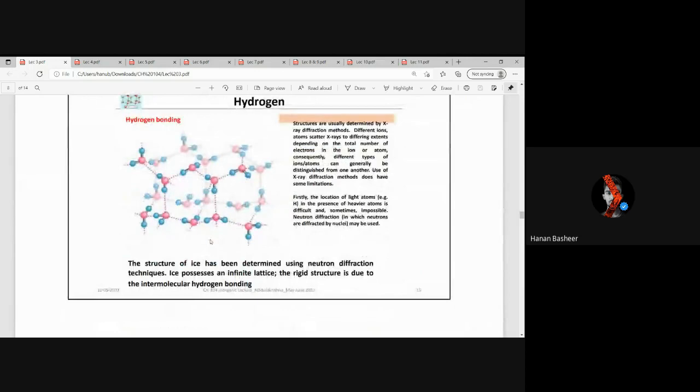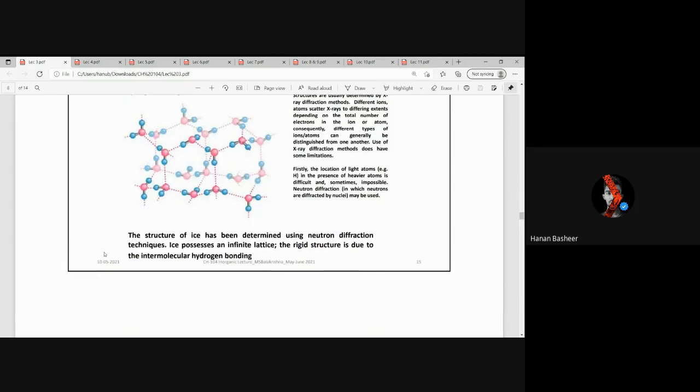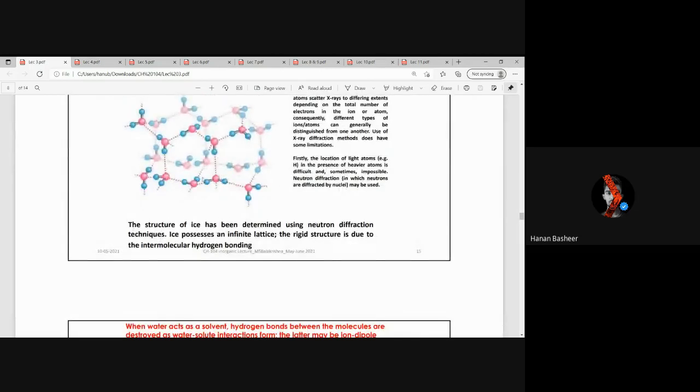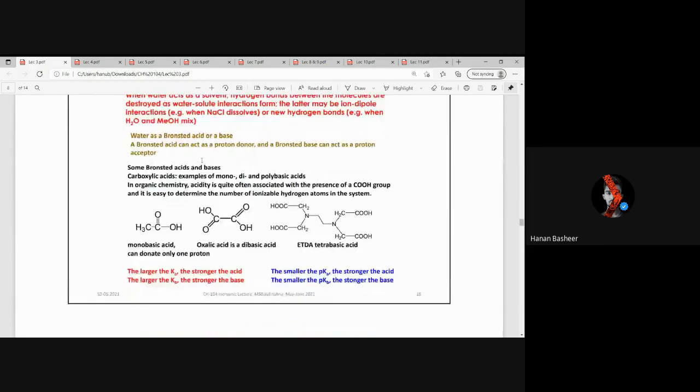Then hydrogen. Hydrogen is the atom which, when bonded with different elements, will result in interlinked hydrogen bonding. The structure of ice is formed due to this only, and it is detected by the neutron diffraction technique. It is also detected by X-ray diffraction techniques, but there are some shortcomings: lighter elements might not be detected in the presence of heavier elements.